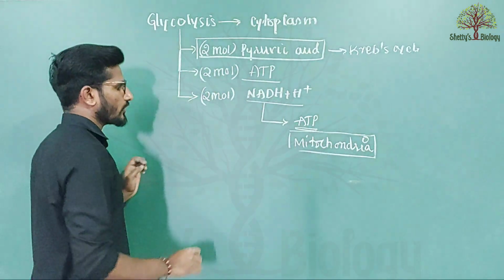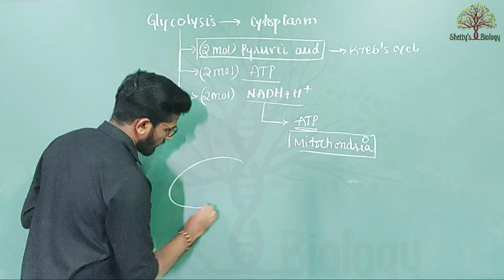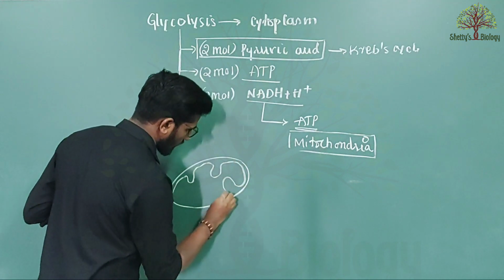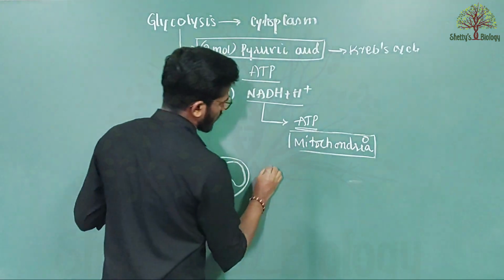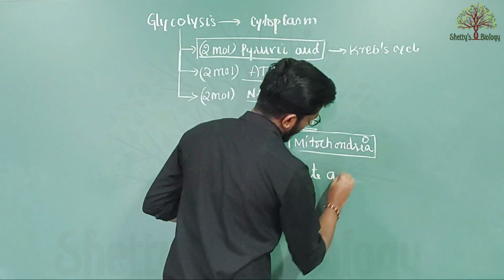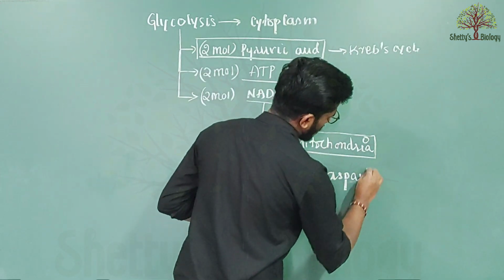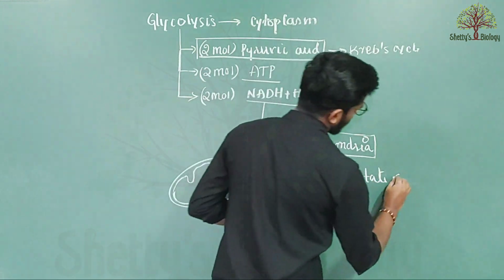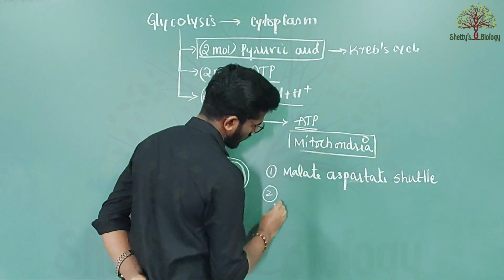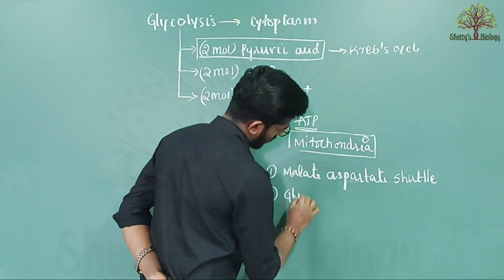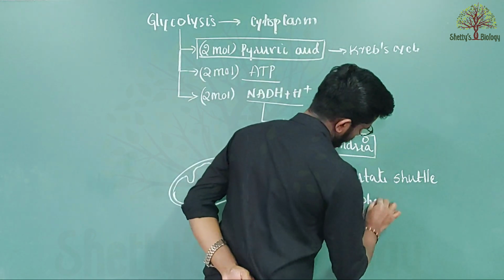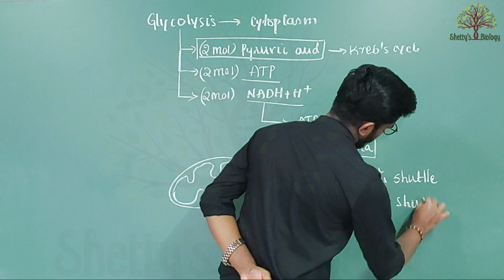These NADH2 molecules can enter inside the mitochondria by two different shuttle methods, either by the malate aspartate shuttle or the glycerol phosphate shuttle.